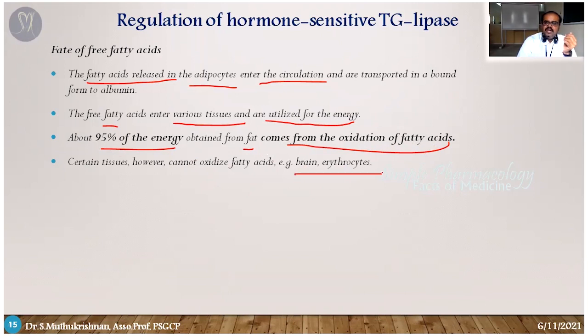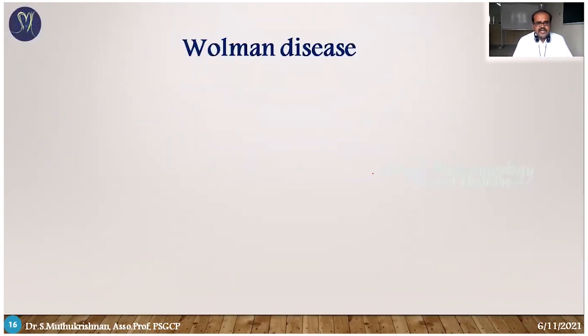The substances are the brain and erythrocytes. These utilize glucose as an energy resource. The brain does not use free fatty acids as an energy resource. Same with erythrocytes. Both the brain and erythrocytes use glucose as an energy resource and never utilize free fatty acids for energy production. But the remaining parts, either muscles or even the heart, utilize free fatty acids as an energy resource. So this is the fate of free fatty acids.